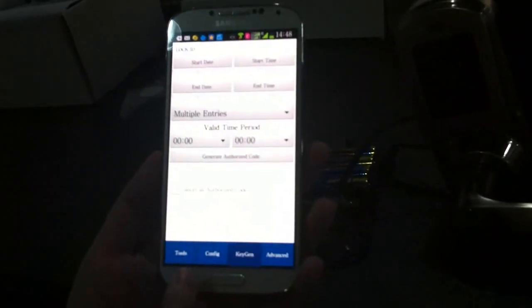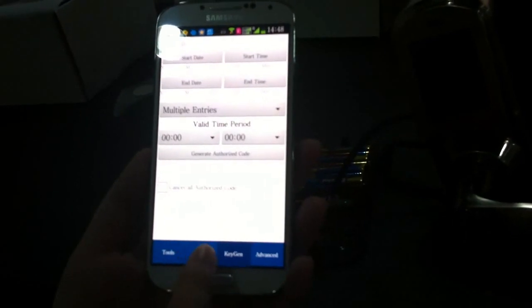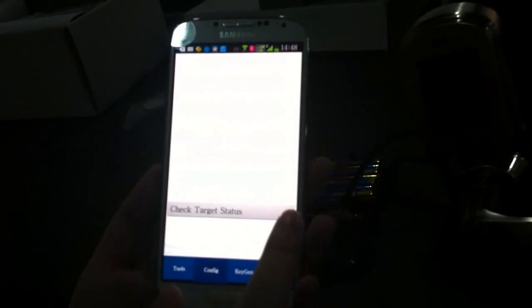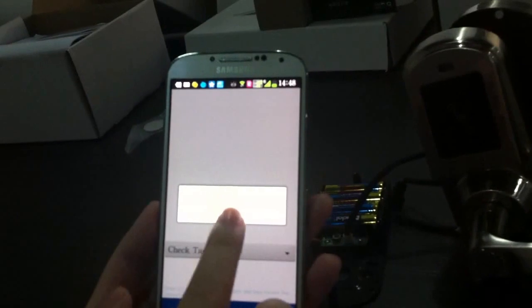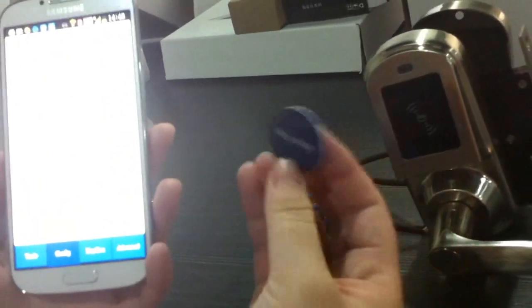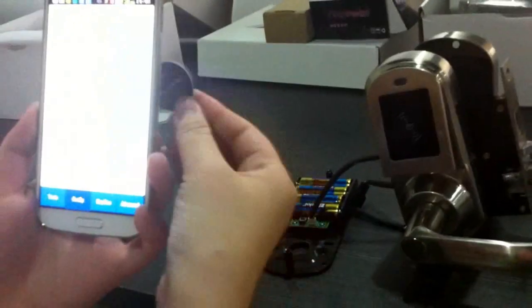The software has three parts, 1, 2, 3. And the first part is for the administrator. Now, let us do the configuration. First, we initialize the target. This target put back on the mobile phone to read it. Okay, finish.